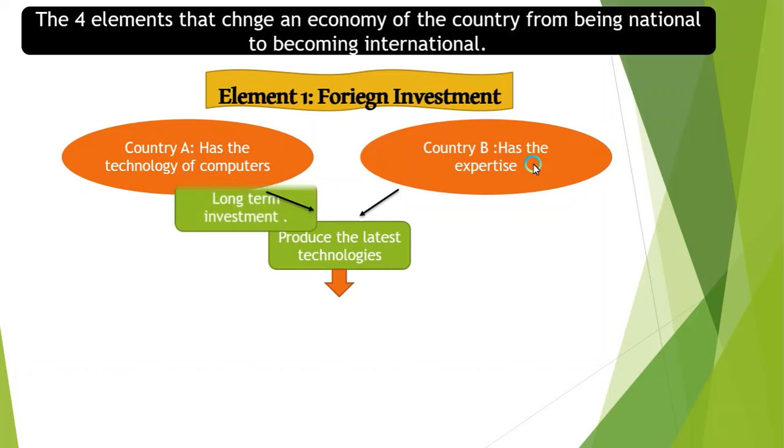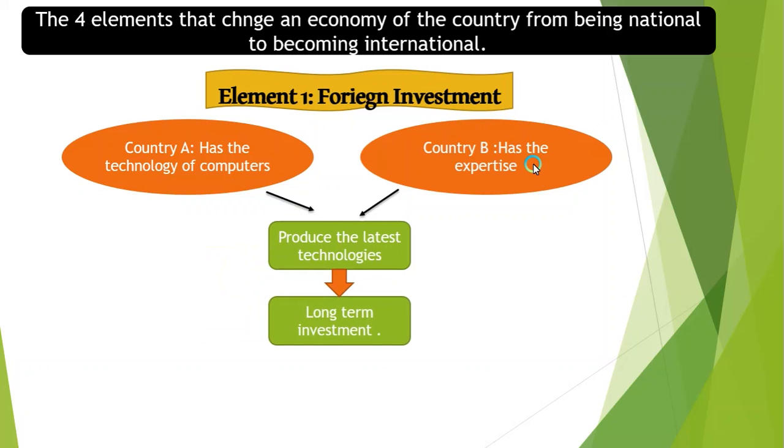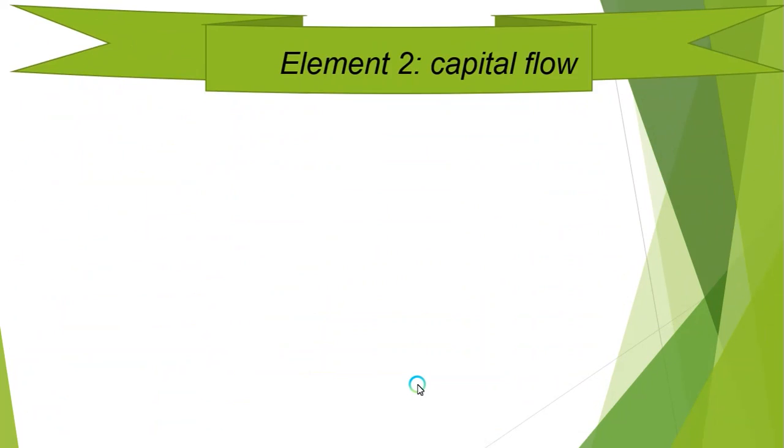And then this technology will make a long-term investment, and after that those two factors will make both countries benefit. Like helping each other, two countries, this country by the technology and this one by the expertise, those things increase the economy of those two countries.